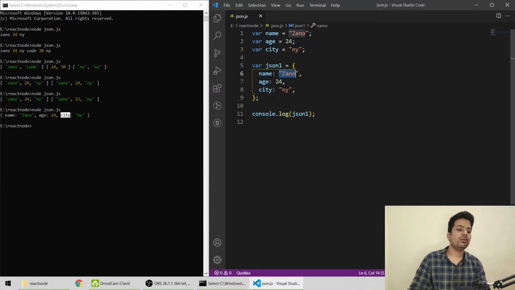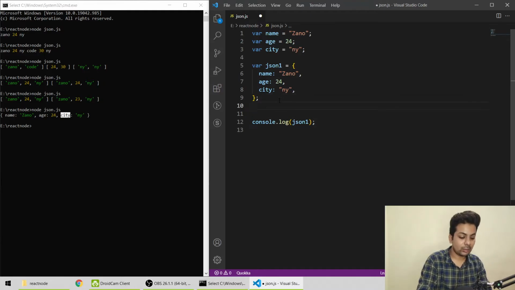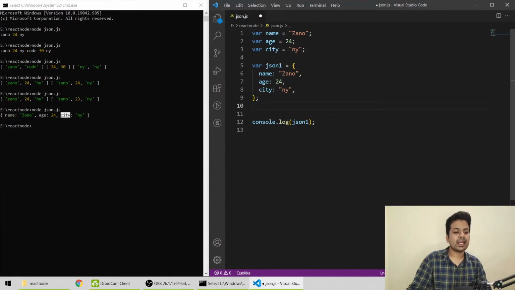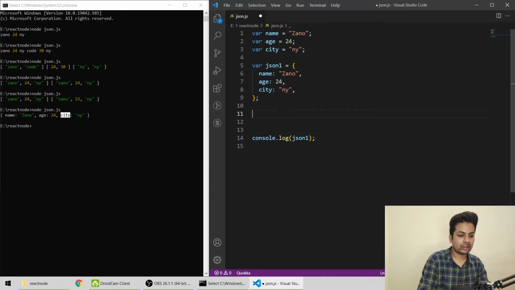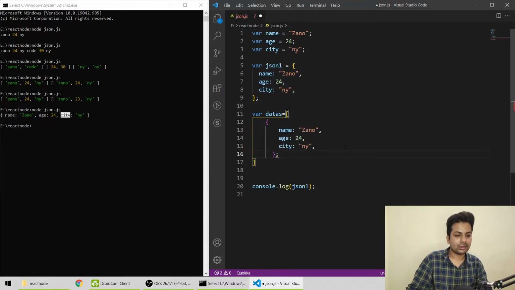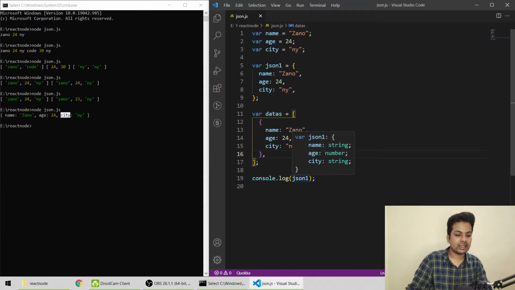So this is how we get all the data. But suppose you want to send an enormous amount of data, then again the same problem: you do variable JSON2, then again you have to write, so with thousands of data, you will have different objects. So instead of that, what we do, we just make an array. Let me make a variable called datas, and we'll make an array. In the array we'll just copy paste this thing. See, now this data is in an array.